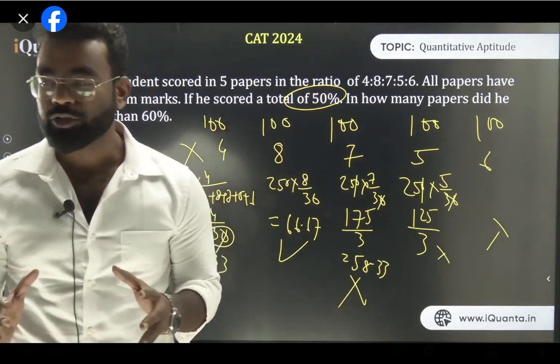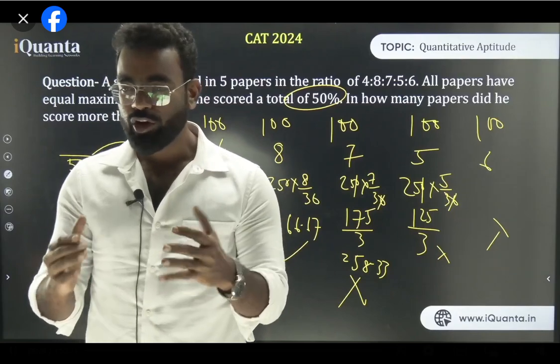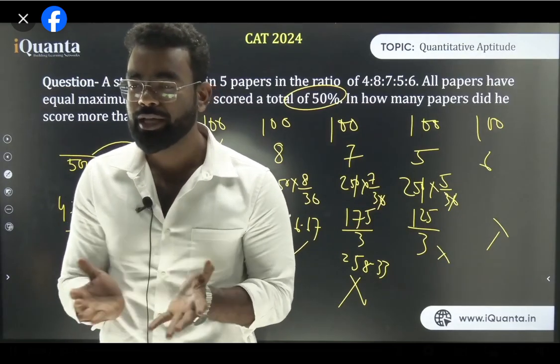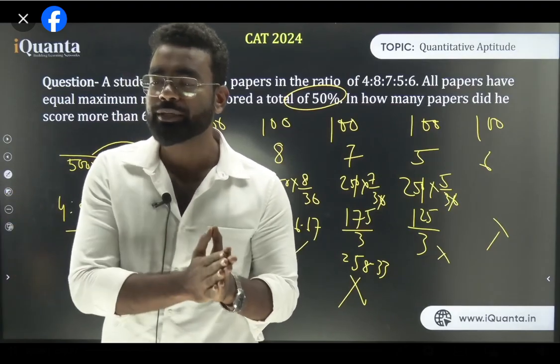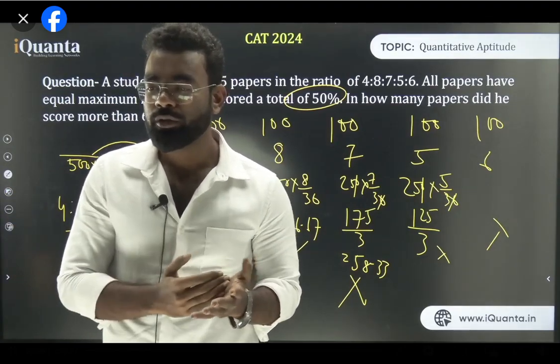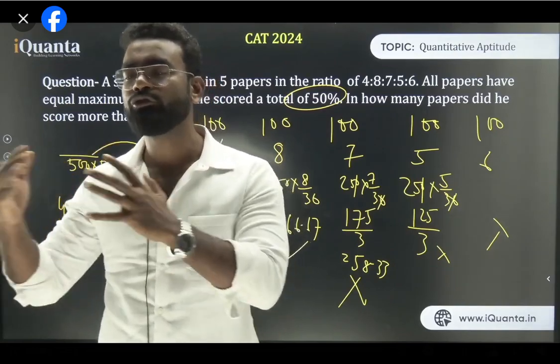If my total score is 500, and I got 50%, how much did I get in total? 250. Your total score in class 12 was 800, and you got 50%, so how much did you get? Half of 800, which is 400. If your total score is 500 and you have got 50% of the total score, your answer is 50/100 into 500, which is 250.